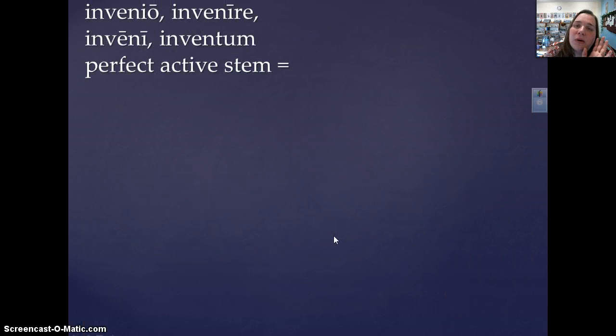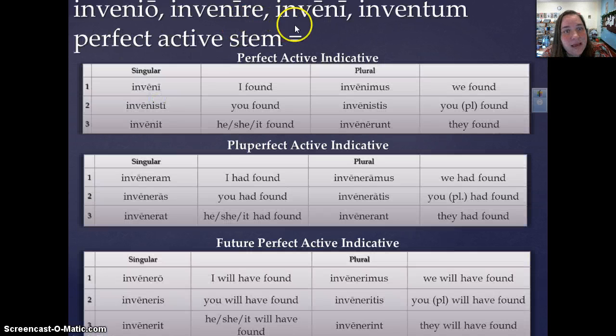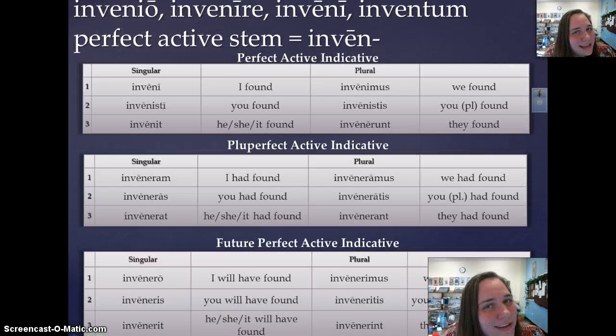Okay, our last paradigm verb is going to be a fourth conjugation, invenio, invenire, inveni, inventum. So again, what is our perfect active stem going to be? It is going to be inven, right? Look at that, it pops up just like magic. Okay, so inven is going to be our perfect active stem. And then again, to the stem, we add the endings.